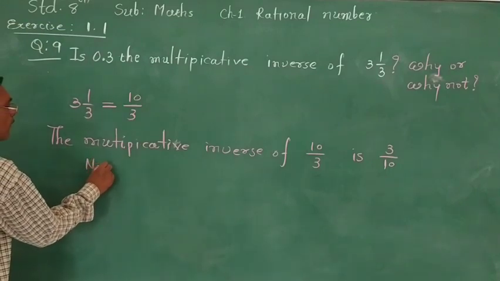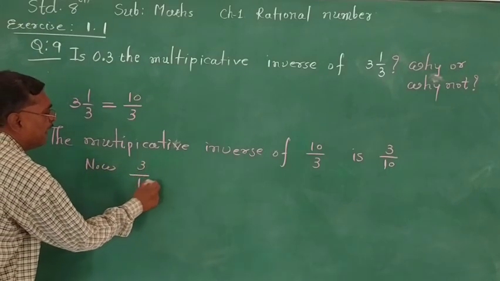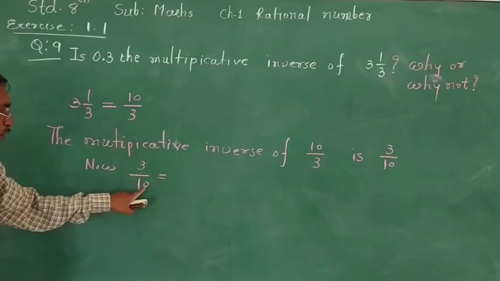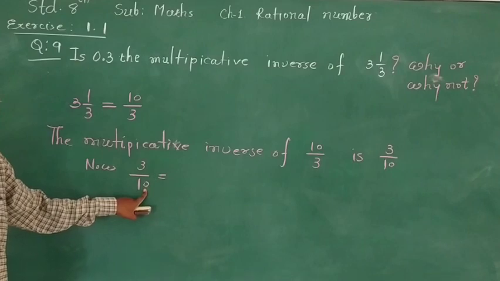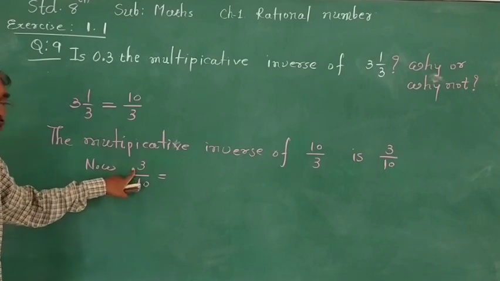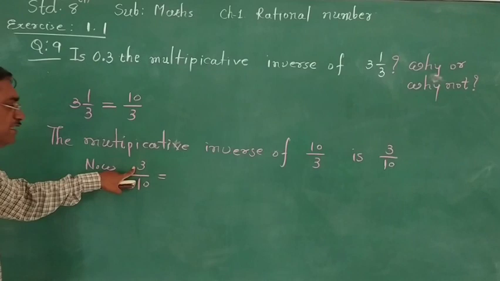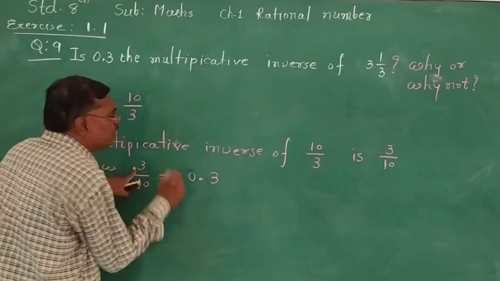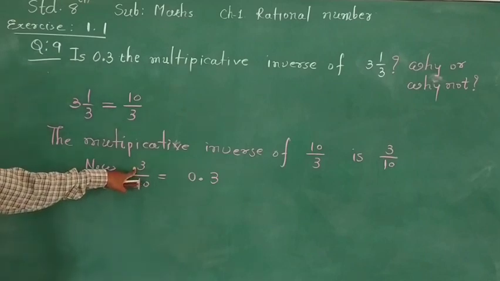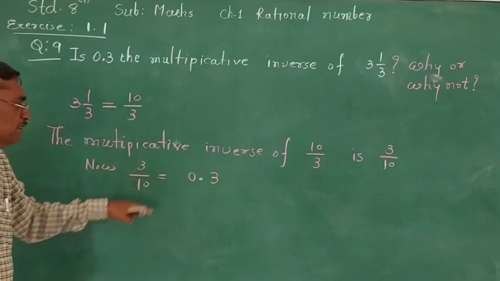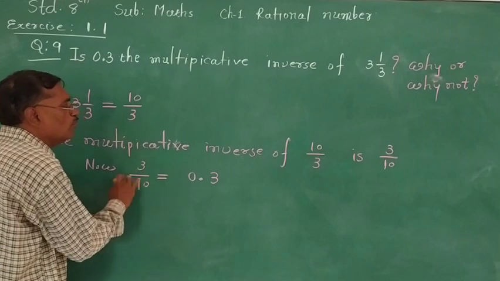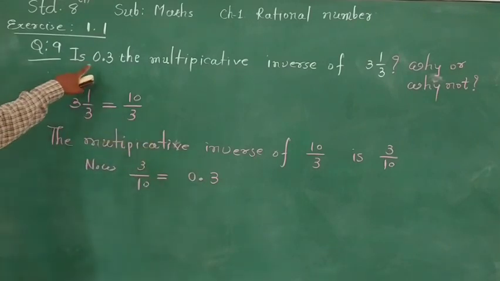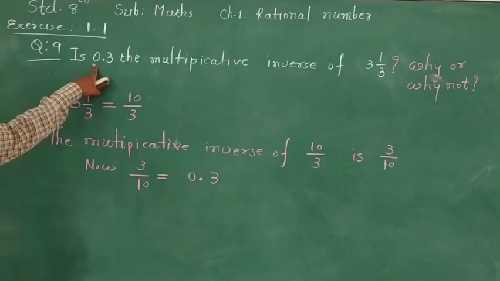Now, 3 upon 10, we can see here the denominator is 10, only one 0. If you convert this number into decimal, 3 is 1 digit, so after the decimal, 1 digit 3, we can write 0.3. So 3 upon 10 equals 0.3. Both are the same. This is 0.3 and this is 0.3.